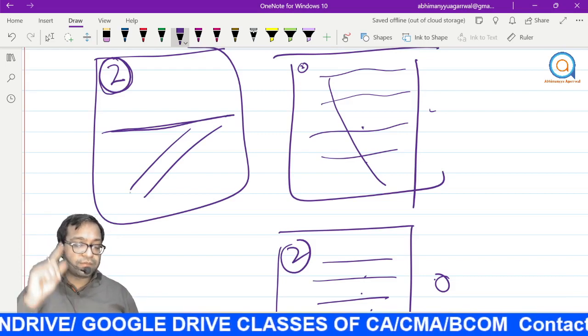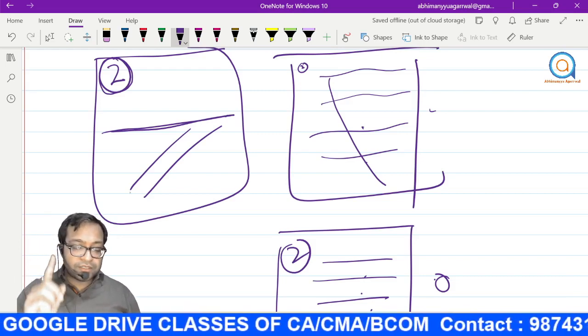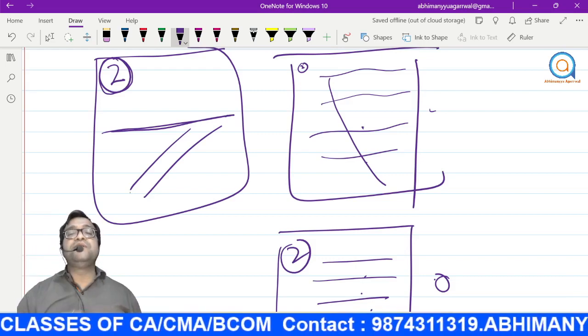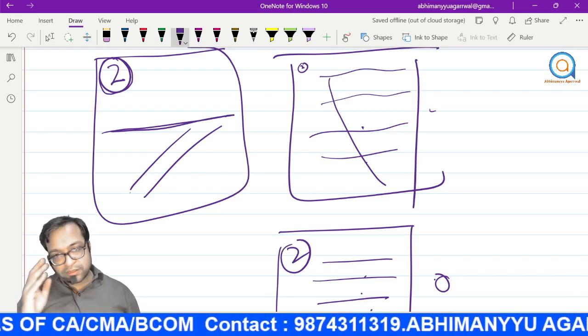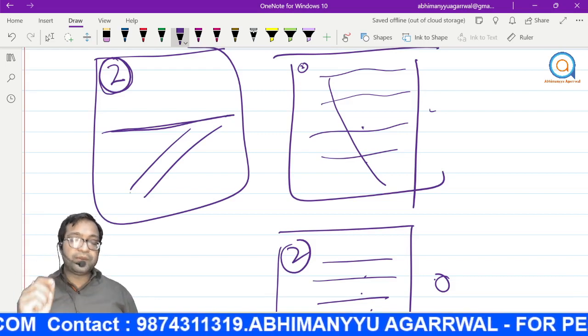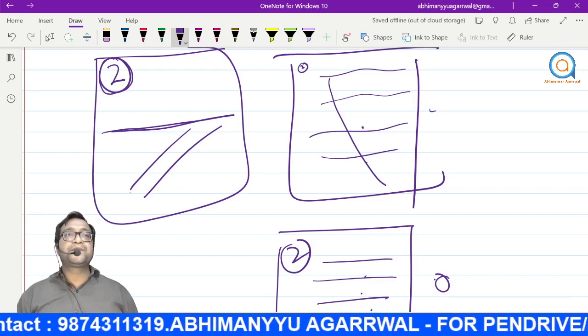Start each sum from a new page. Question number should be written properly. If you want to draw the format, it should be with pencil. But the other part, the sum solving, should always be with black ball pen only. Use black ball pen only.